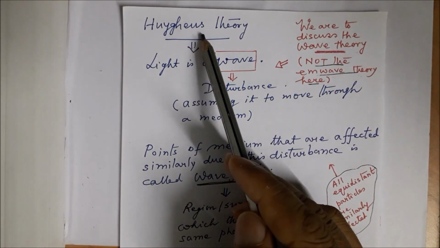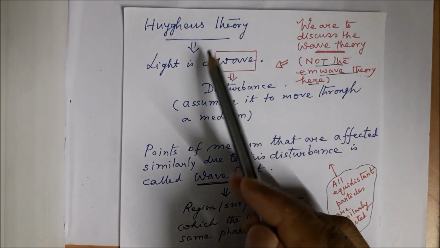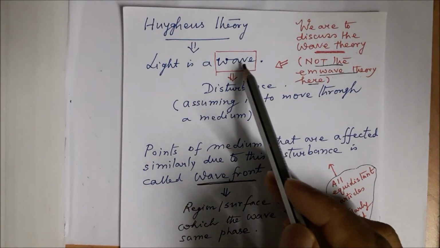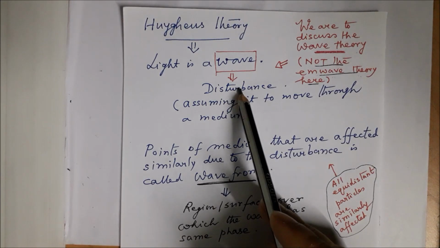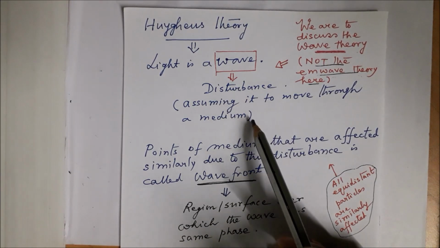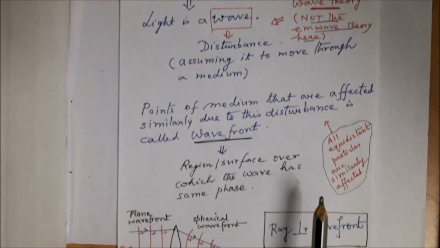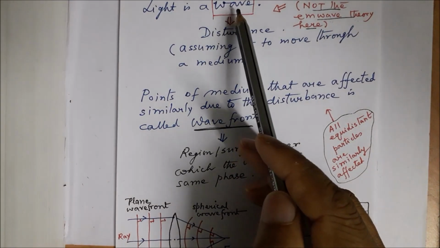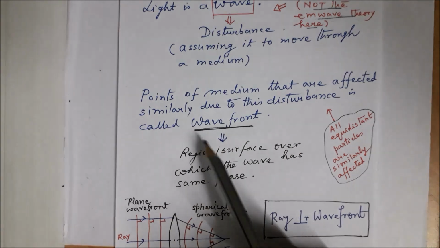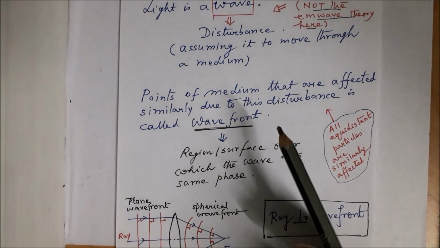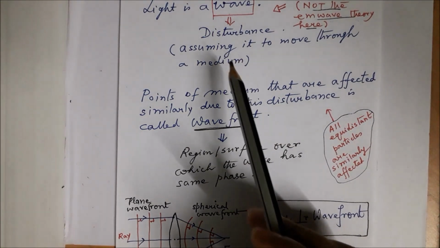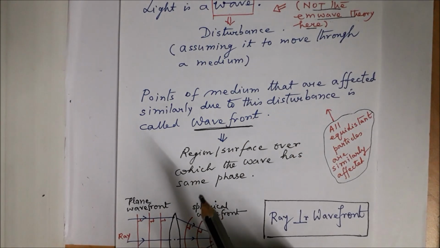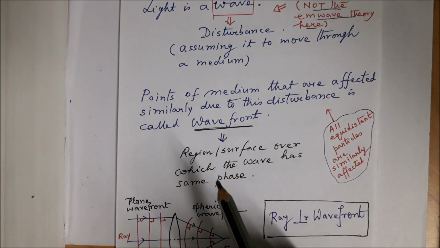Now, Huygens theory is about wave. Light is a wave, and wave is a disturbance that moves through a medium. To describe a wave, we need the idea of wavefront, and when a disturbance passes through a medium, not all points are similarly affected, but some points are similarly affected.